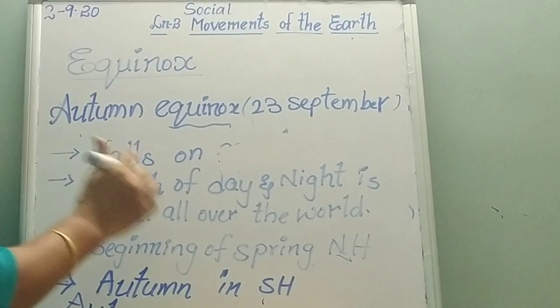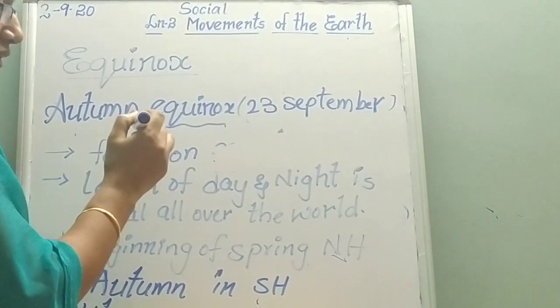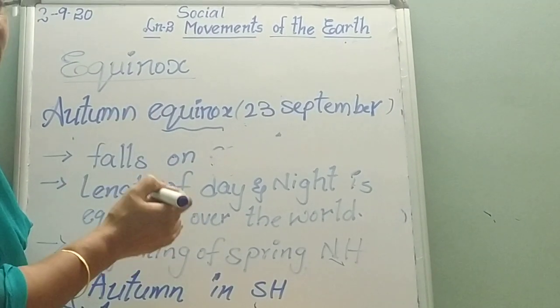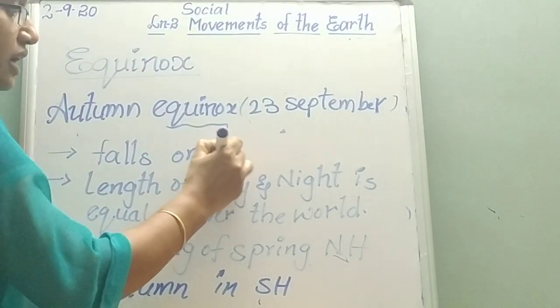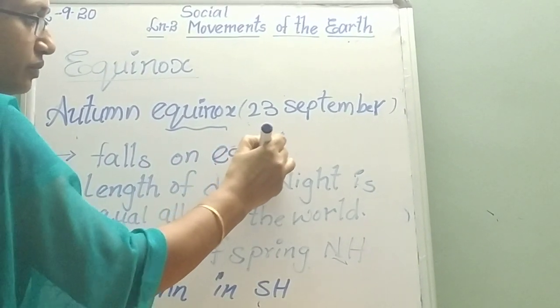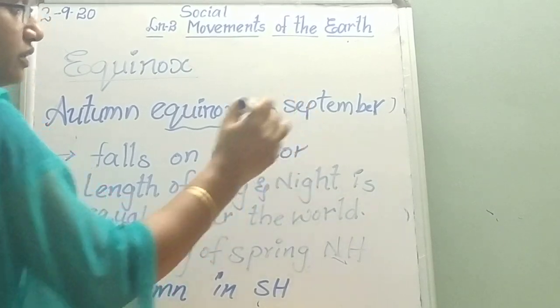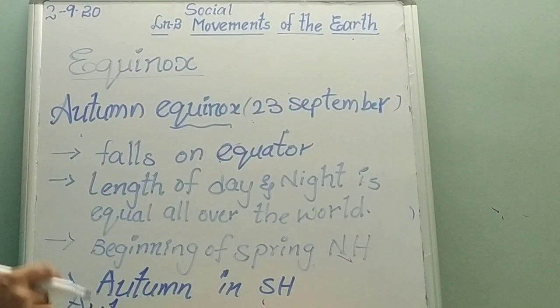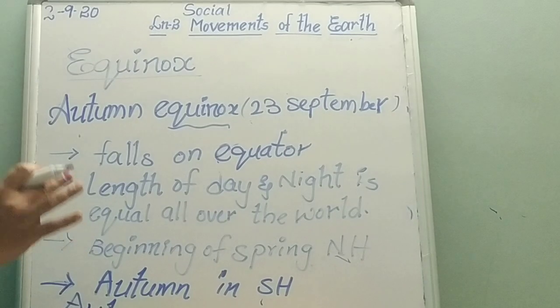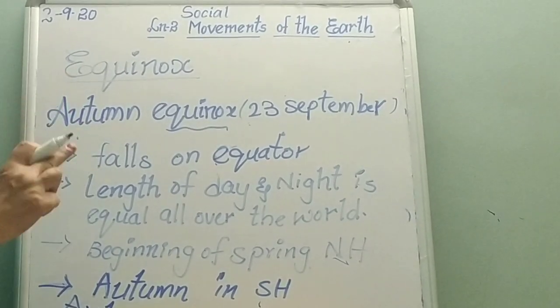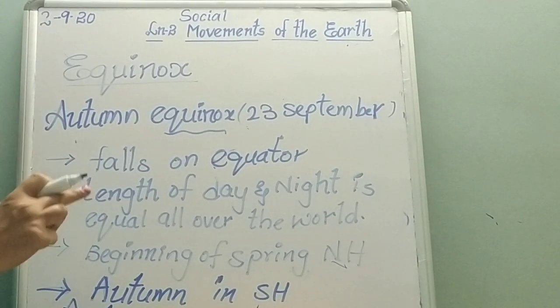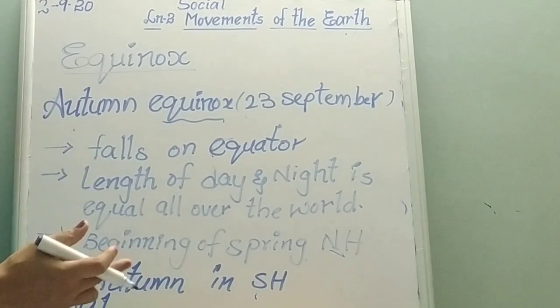So on this day also, the rays of the sun fall directly on the equator. So this is also one of the days where the length of day and night is equal.